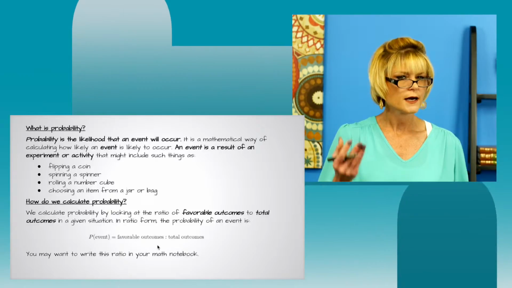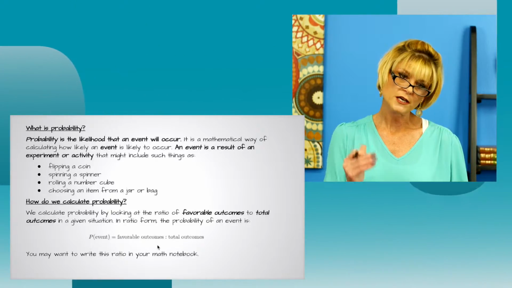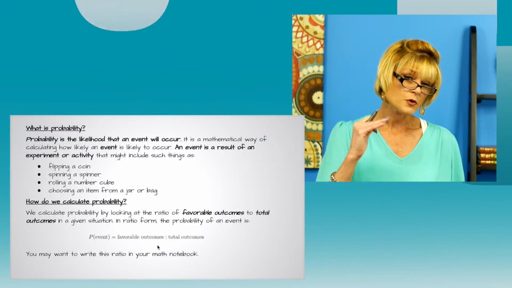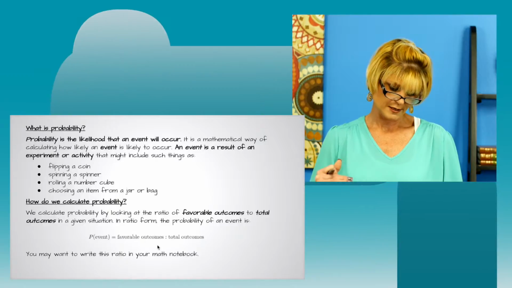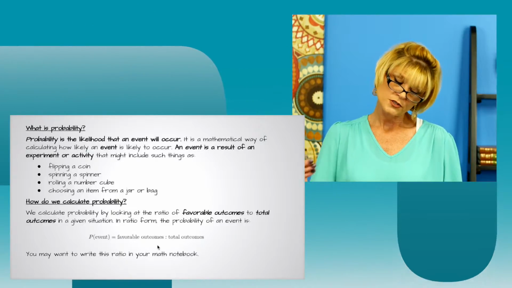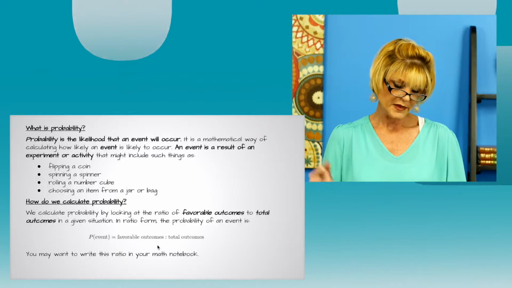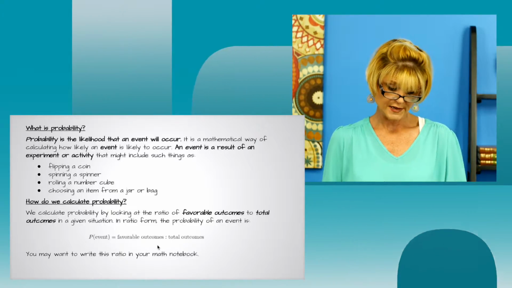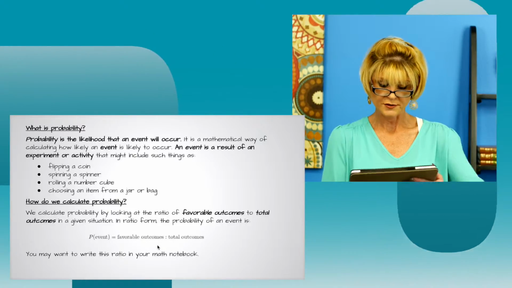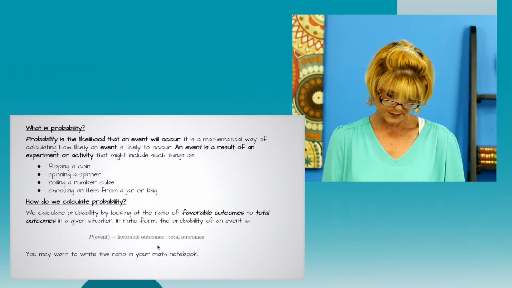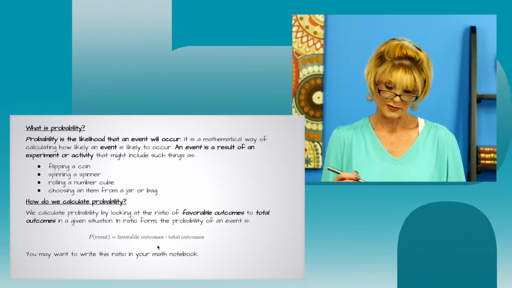Now, how do we calculate probability? Well, we calculate probability by looking at the ratio of favorable outcomes or successes, what we want, to total outcomes in a given situation. So in ratio form, the probability of an event looks like this. P, the probability of the event, equals the ratio of favorable outcomes to total outcomes. Again, you definitely want to write that down in your math notebook.